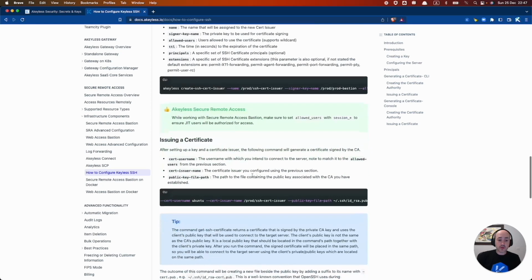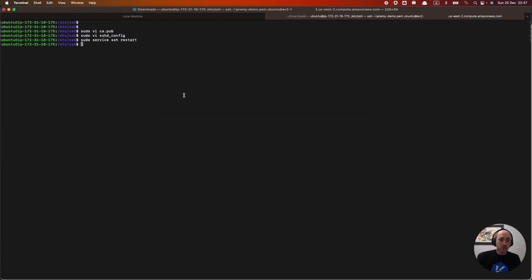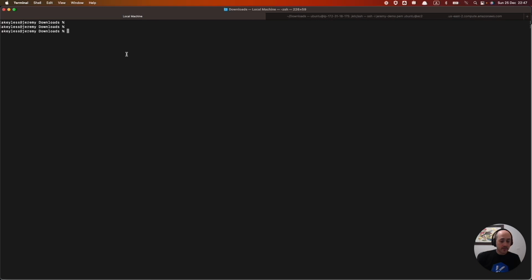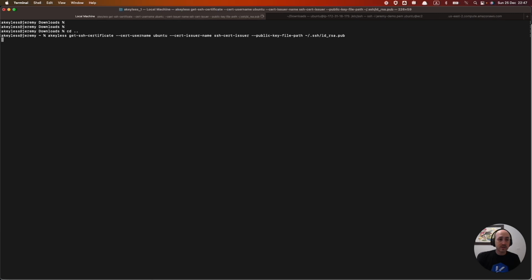We'll grab the issuing a certificate command here, and we'll go into our local machine. We'll run the command akeyless get-ssh-certificate. Certificate username is Ubuntu. The issuer name is SSH cert issuer. And the public key file is over here, id_rsa.pub. And now we have successfully created the new public key, which is an SSH certificate in essence, called id_rsa-cert.